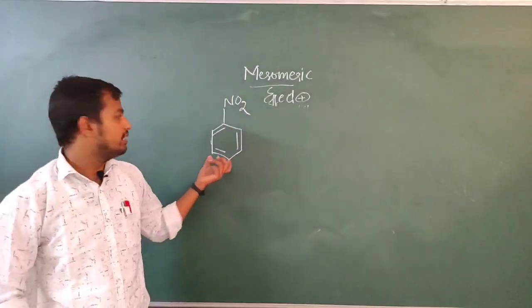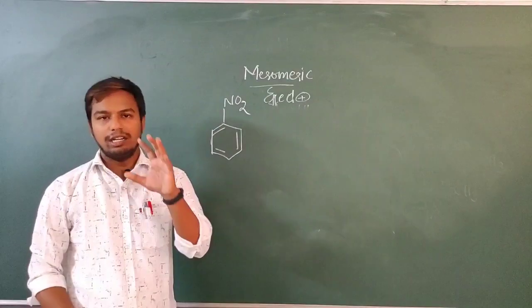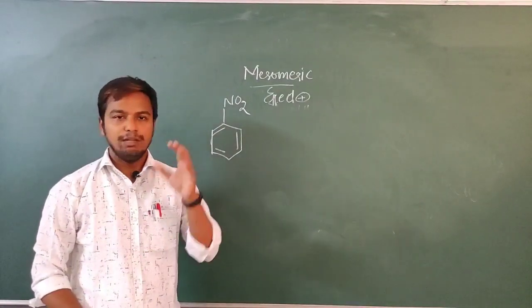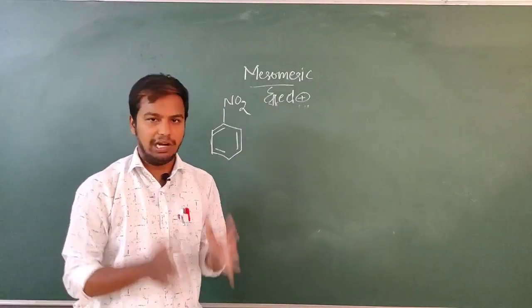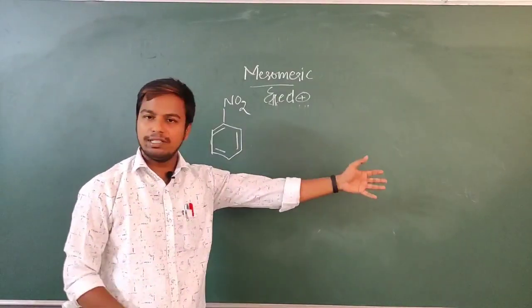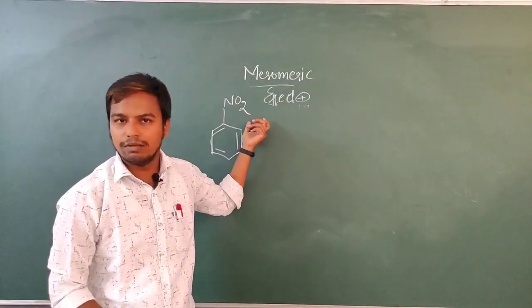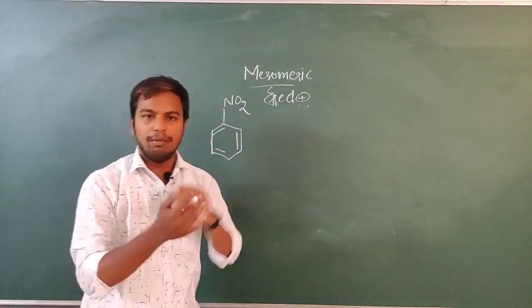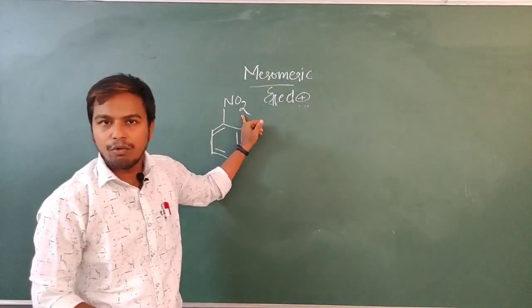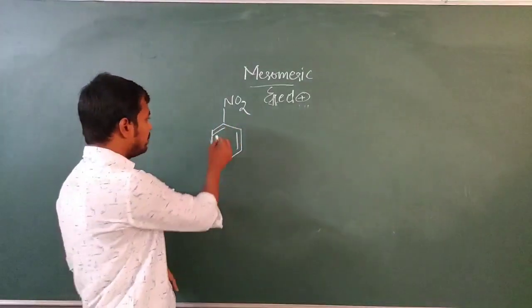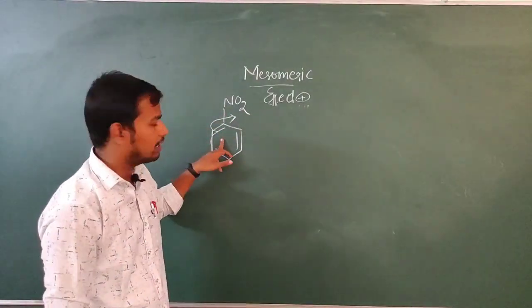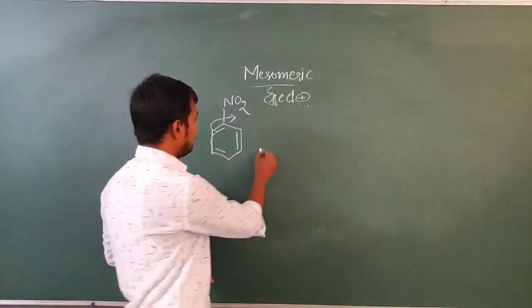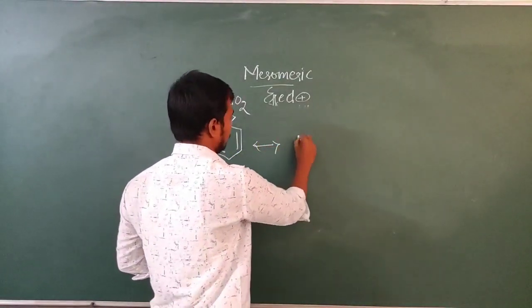So this is the example, that is nitrobenzene. So the nitro group is the most electron withdrawing group in general chemistry. Okay, there are other species which are more electron withdrawing than this nitro group, but we say nitro group is the most electron withdrawing group. So it withdraws the electrons from the ring system, thereby constituting another structure.